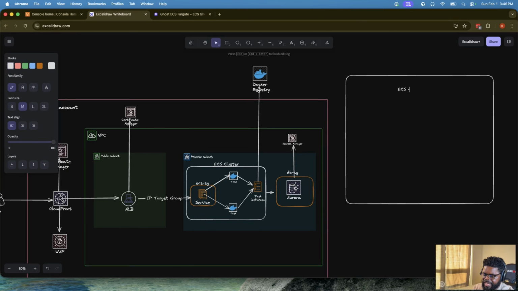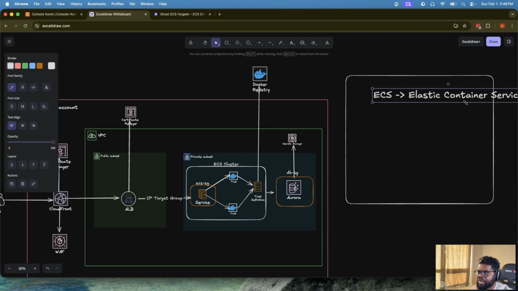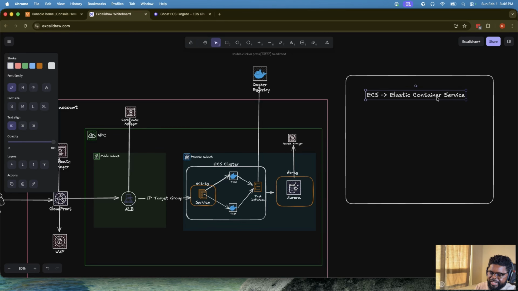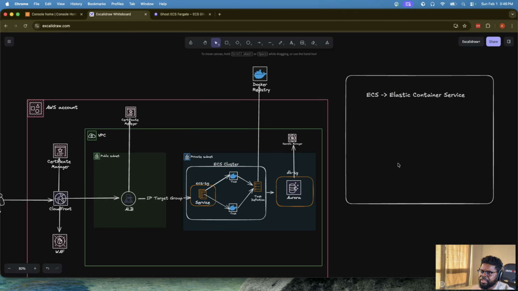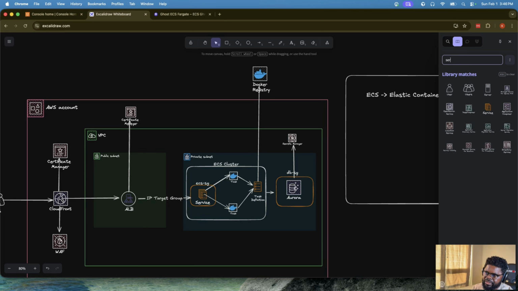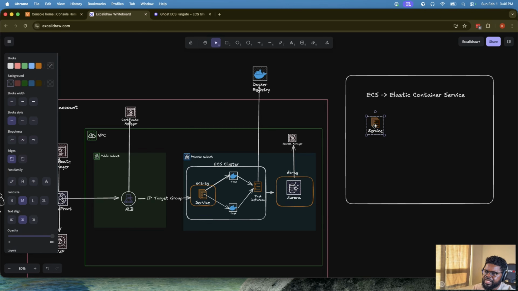So it's actually Elastic, because let's build with understanding. So it's Elastic Container Service, right? Container service. So the whole idea is just that you have a container. You want to run it in the cloud, and you don't want to do everything from scratch, and you want to rely on the service that already exists. That's where ECS comes in. Okay, the components of ECS, there are three things. If you understand it, honestly, you will not struggle with ECS.